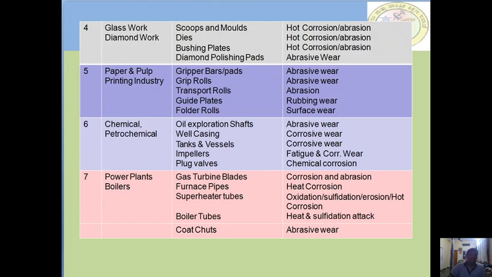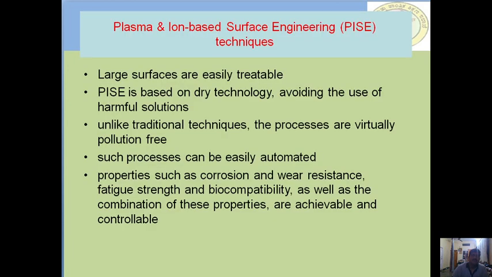And these are again different aspects of different industries, the types of parts and machines where surface modification is usefully employed in order to overcome a lot of problems which are listed in the right-hand column.